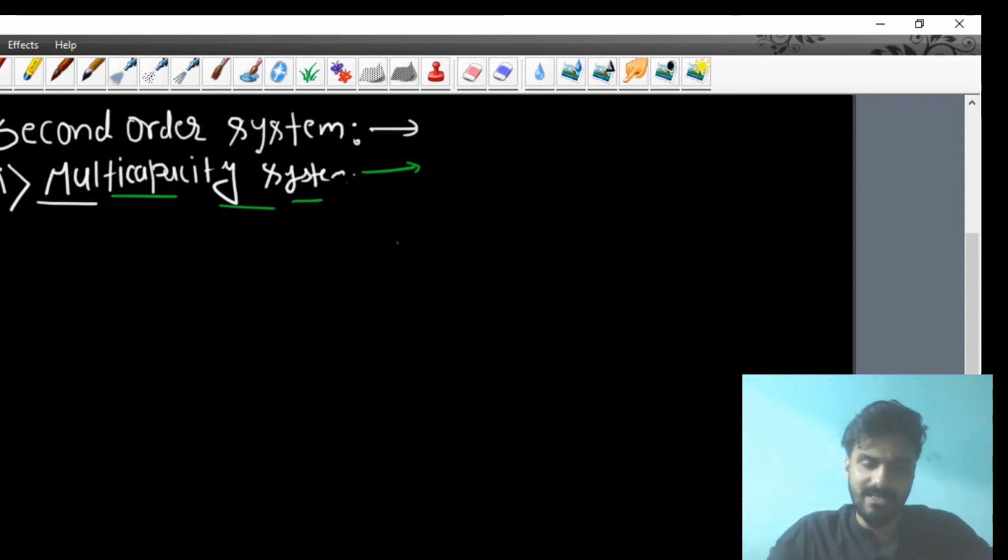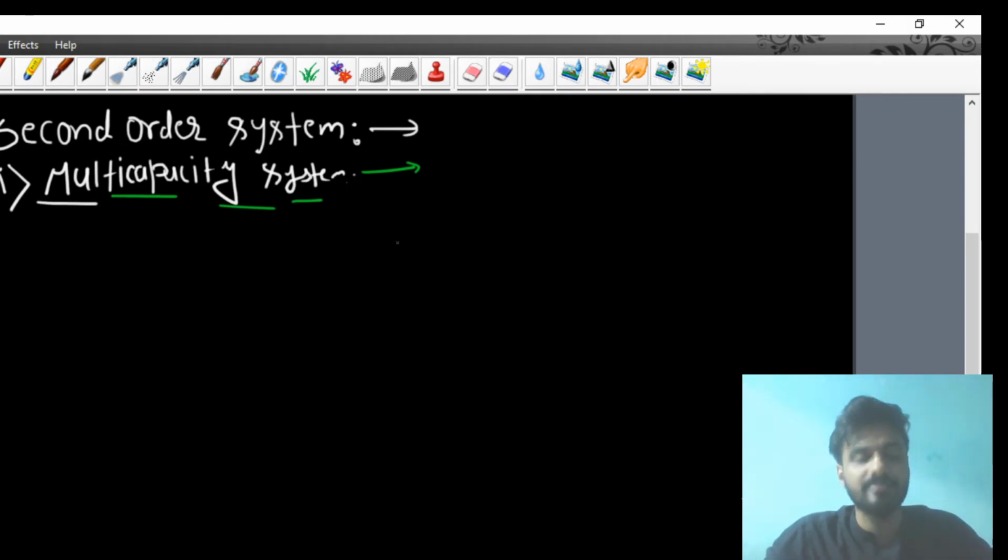If you study process dynamics and control more and more deeply, then definitely you will study the stability criteria. For example, in the process reaction curve or Ziegler-Nichols techniques, all these assume a first order system plus time delay system. But I am not going there. Here I am just going to let you understand which type of system will be called a multi-capacity second order system.